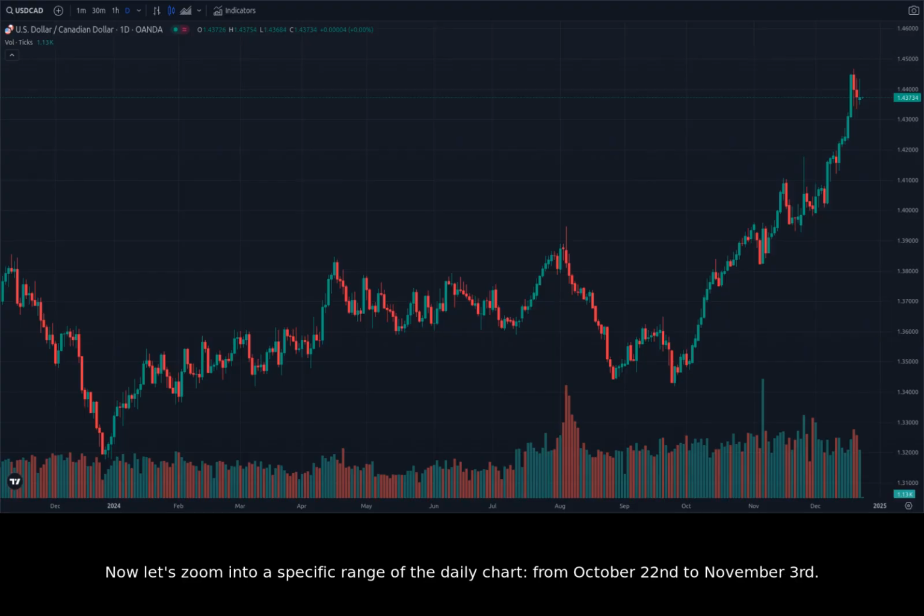Now let's zoom into a specific range of the daily chart, from October 22nd to November 3rd. This period showcases the increased volatility mentioned previously, with significant price swings. The price drops rapidly near the end of October, demonstrating a sudden bearish reversal. A strong support level is found around 1.34 to 1.35.